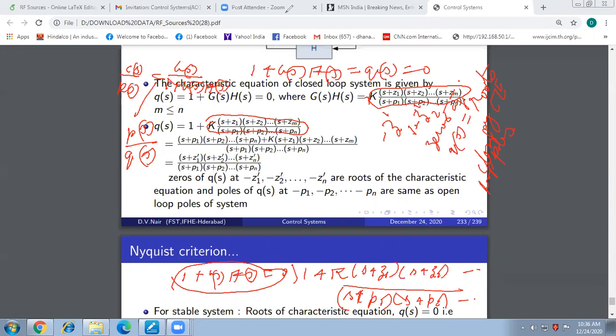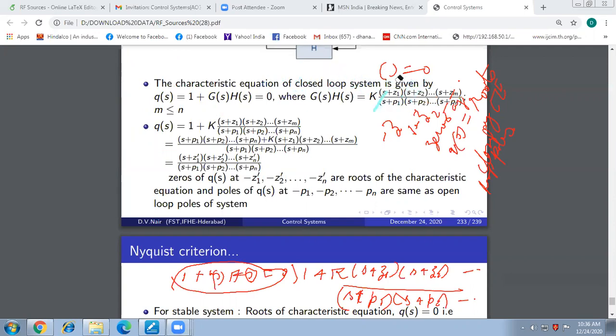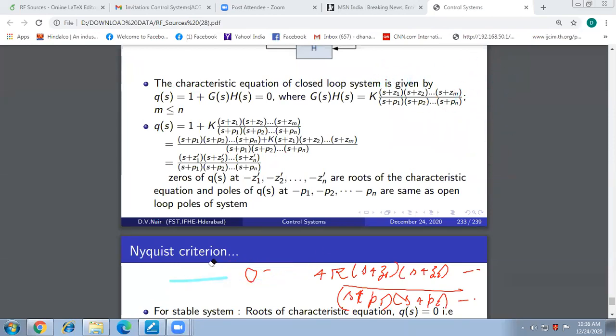Once we did this small mathematical step, now tell me about stability. How would you state stability with information on zeros and poles of Q of S?